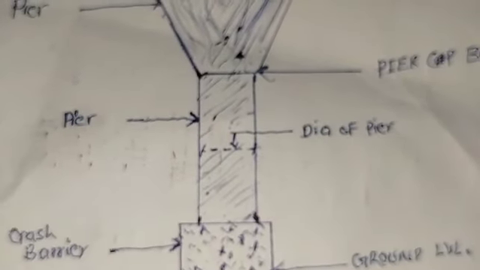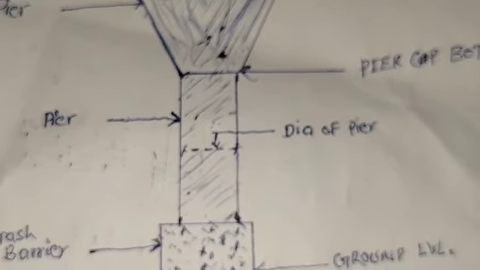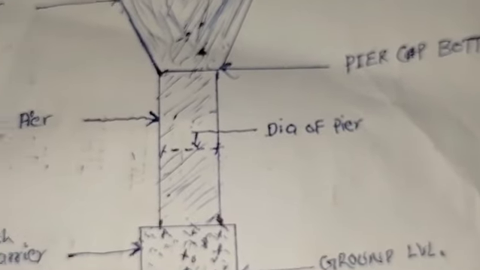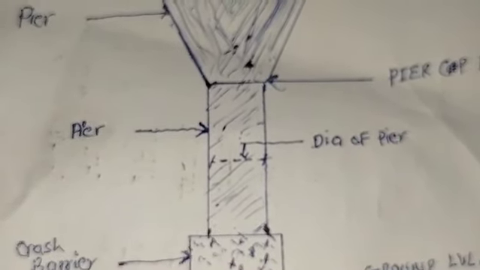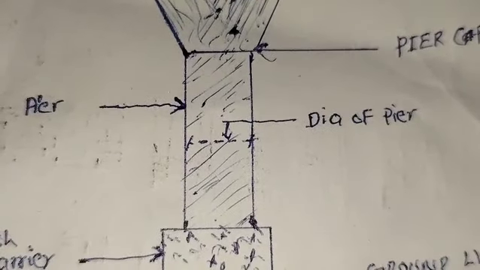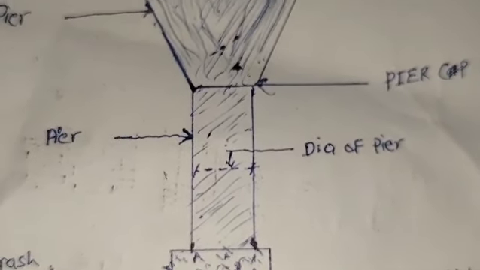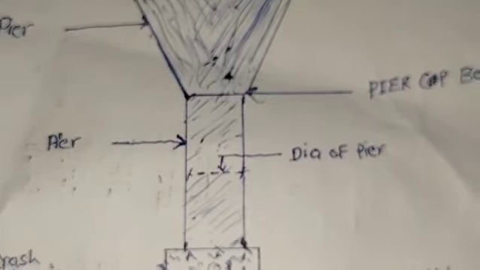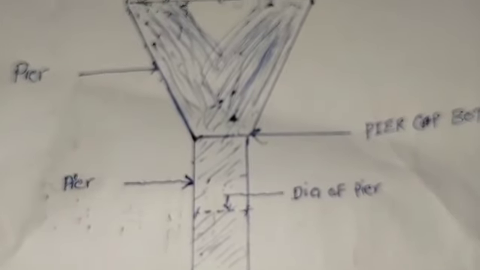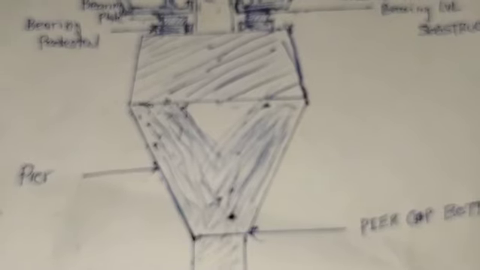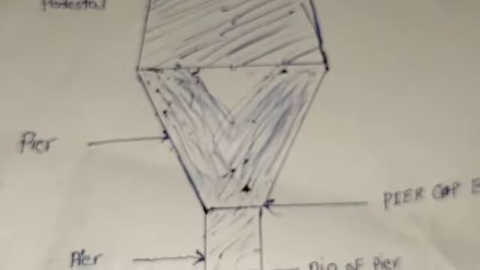Then start the pier work. That is the dia of pier, and the overall structure part is pier. Then complete the pier work.